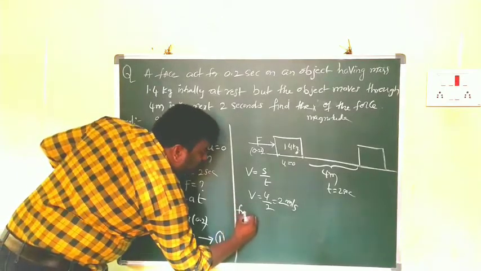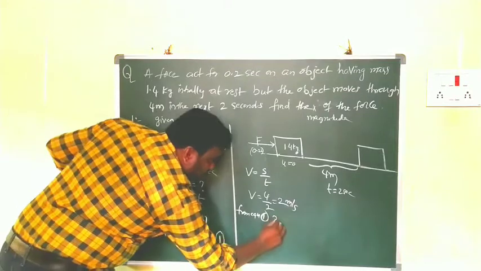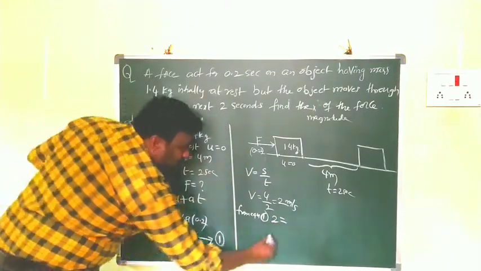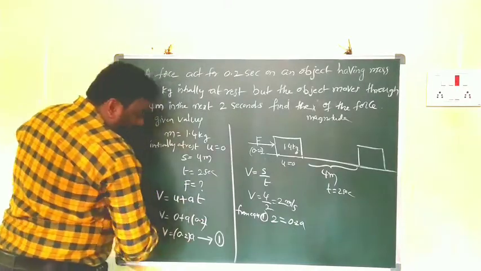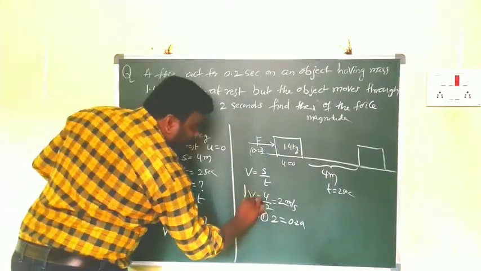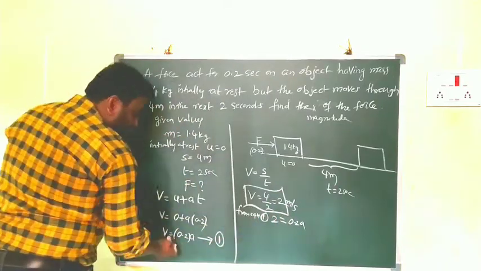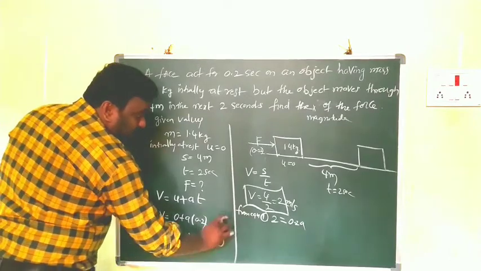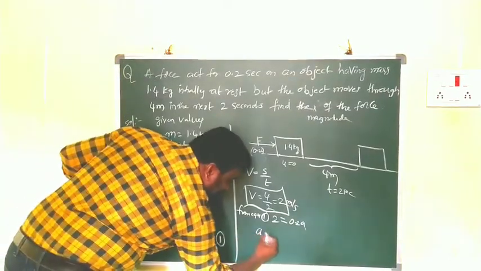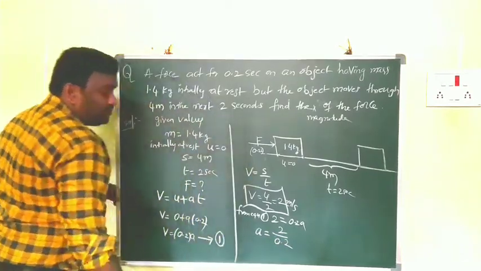From equation number 1, what do you write? 2 is equal to 0.2 into a. From this one, what is the v value? v is equal to 2. We have to substitute this value in equation number 1. Then what do you get? 2 is equal to 0.2 into a. From that, what do you write? a is equal to 2 by 0.2.